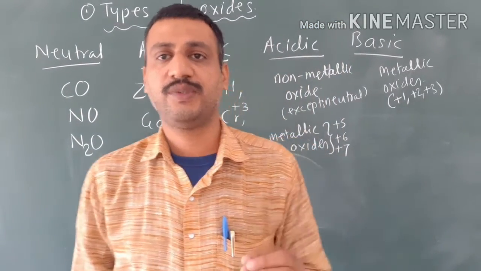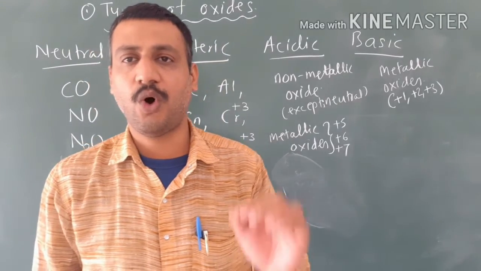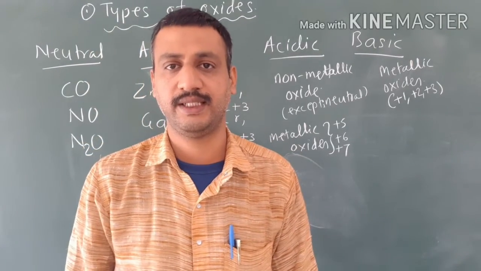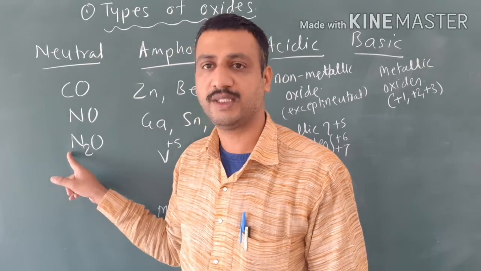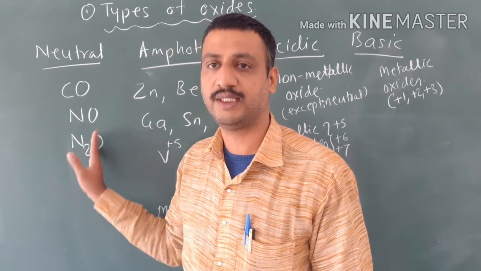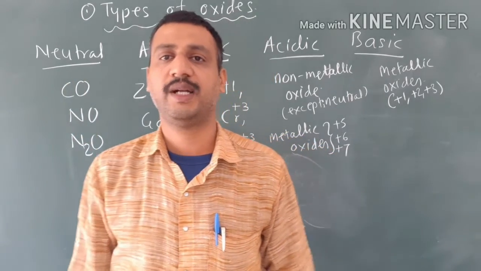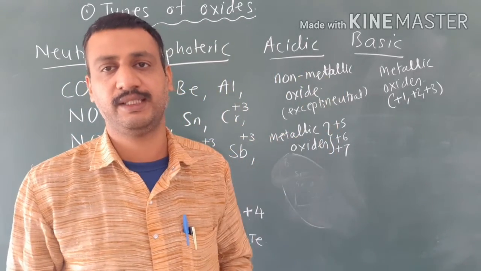Then the acidic oxides: all non-metallic oxides are acidic in nature. The exception is CO, NO, N2O. Carbon and nitrogen are non-metals, so these are non-metallic oxides, but they are neutral. The remaining non-metallic oxides are all acidic in nature.